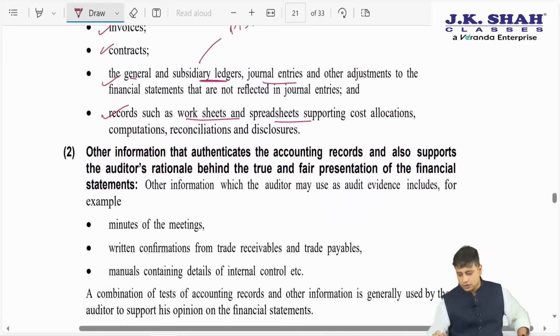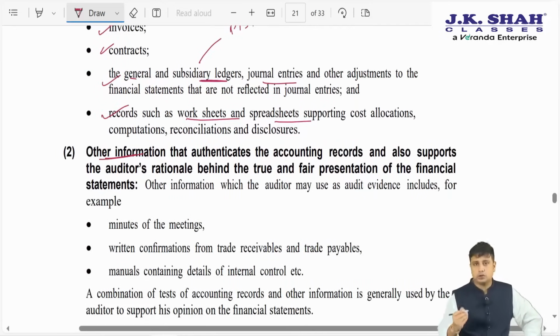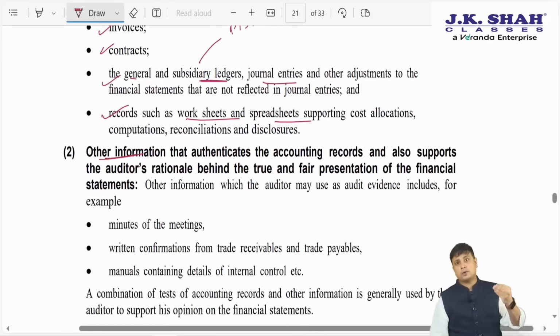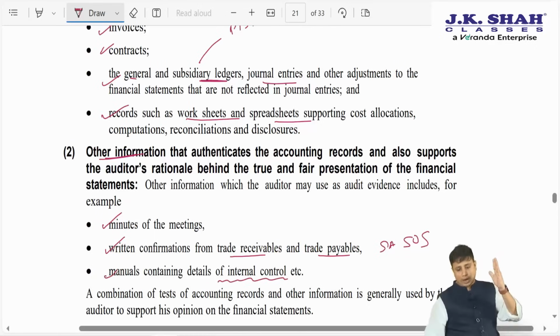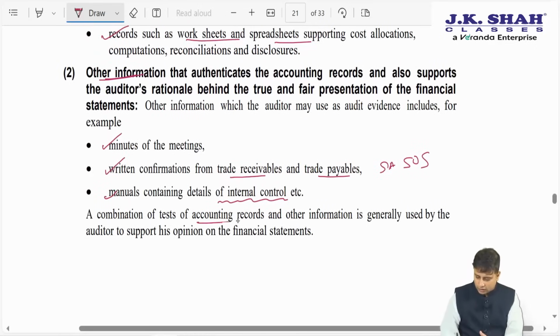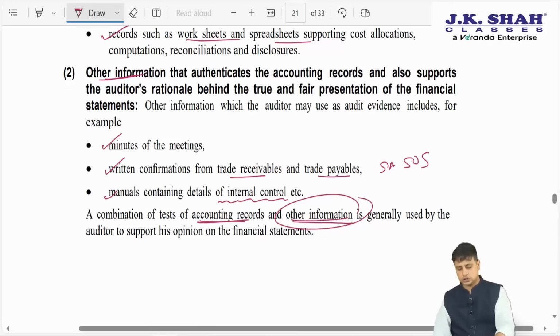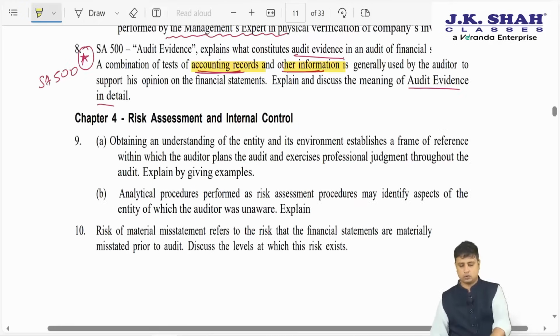But when it comes to other information, what do they mean by other information? They are talking about something which is not directly the accounting records, for example, minutes of the meeting. We will have to verify the minutes also. We will have to obtain written confirmation from trade receivables and payables, which we have discussed in SA 505. Manuals containing details of the internal control. So we need to have a combination of tests. We will test the accounting records, the underlying records on which entries have been passed, and we will also test the other information. So this is also one important answer that you need to go through from here.